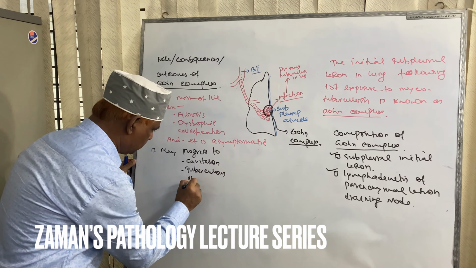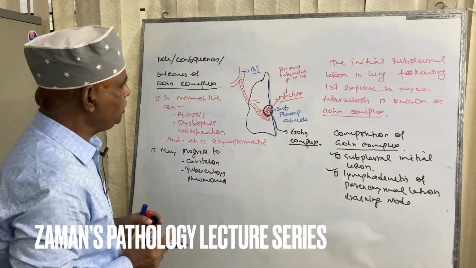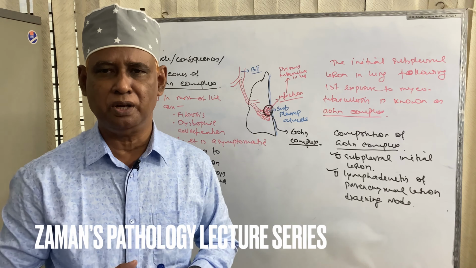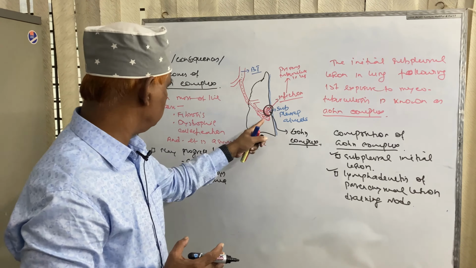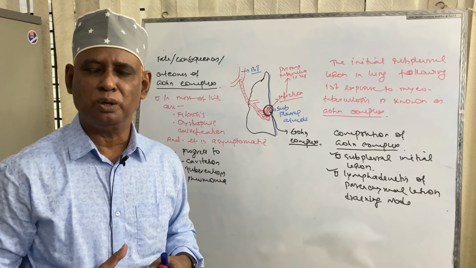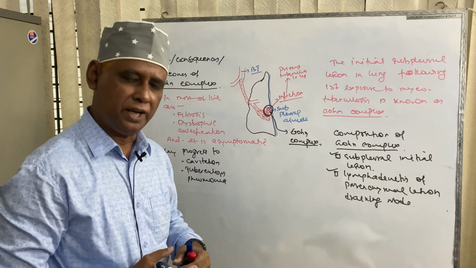We know infection of lung parenchyma with solidification is known as pneumonia. From the Ghon complex, there may be pneumonic consolidation and this is called tuberculous pneumonia.